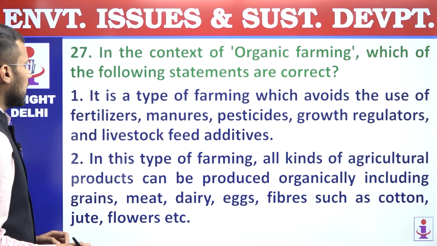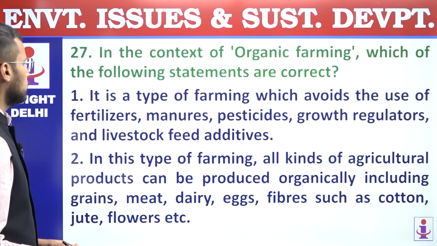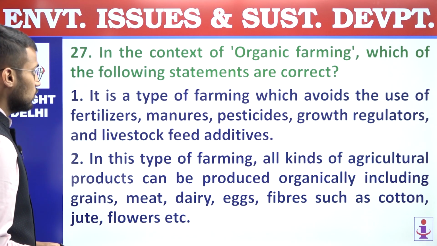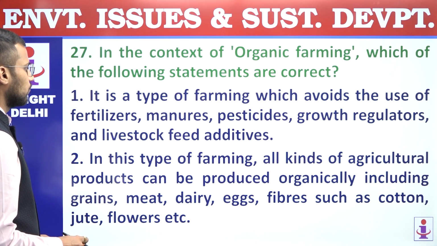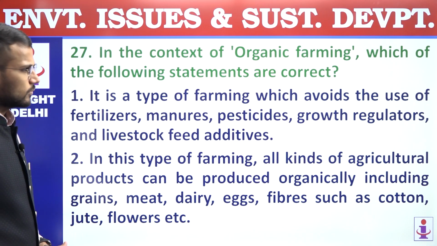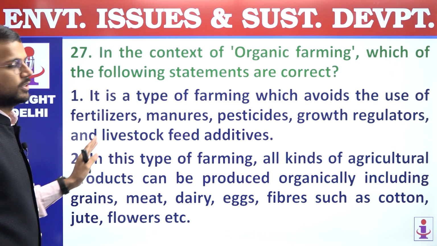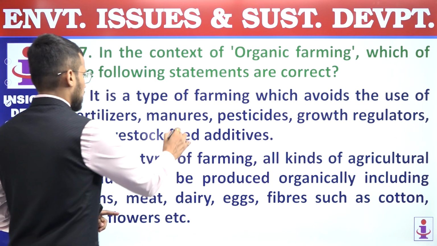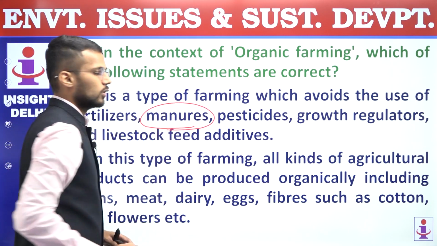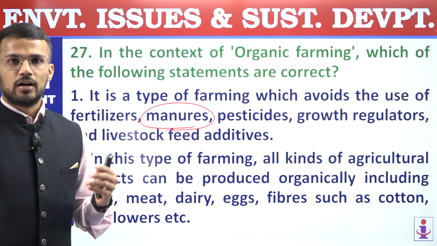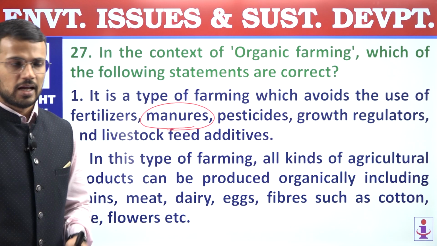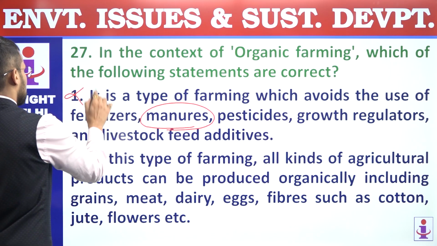First, it is a type of farming which avoids the use of fertilizers, manures, pesticides, growth regulators, and livestock feed additives. Now, on the face of it, this statement looks okay, but they have also used manure term, which makes it incorrect, right? Manure is used in organic farming, and that's why first statement is incorrect statement.